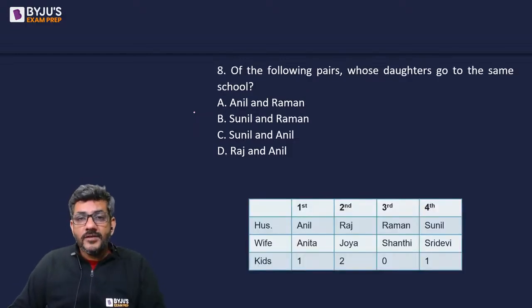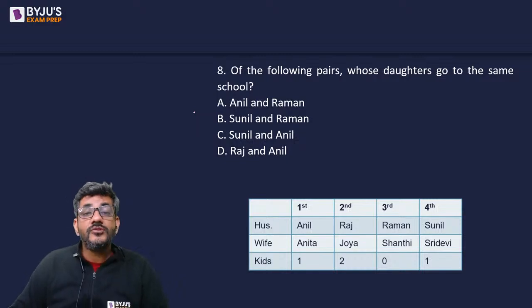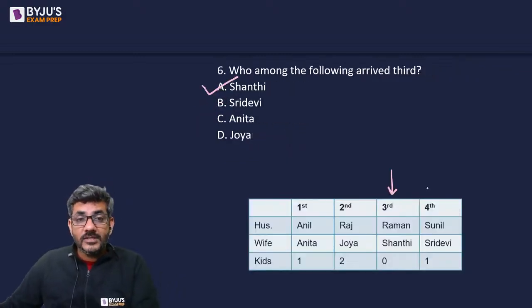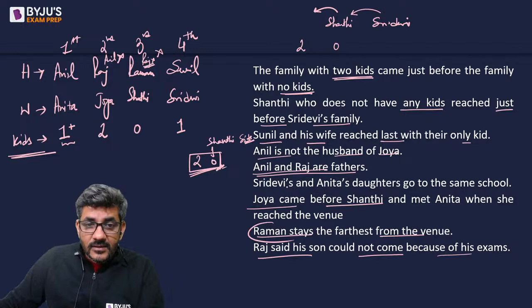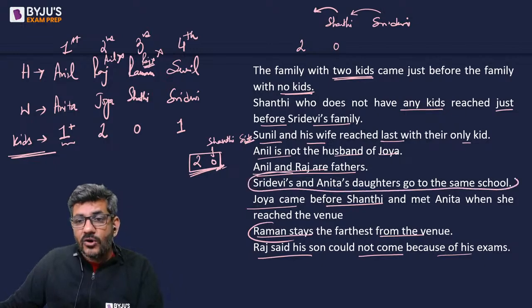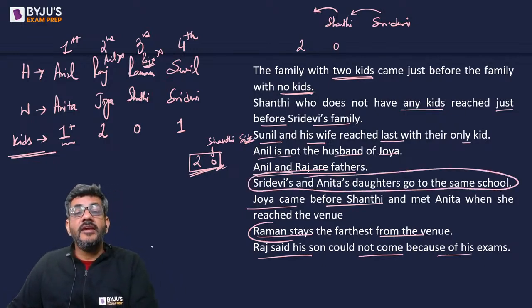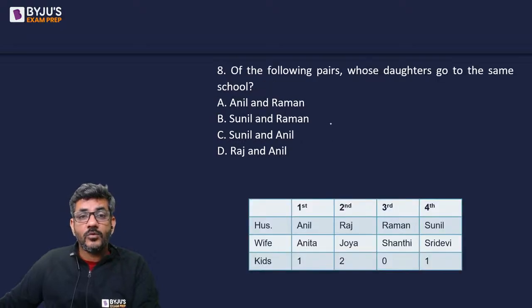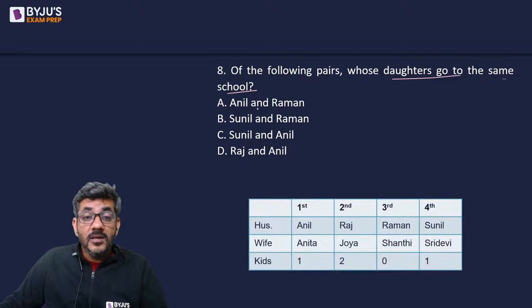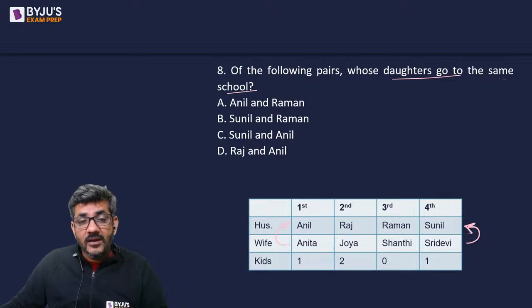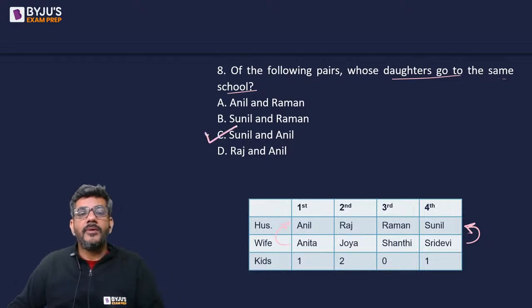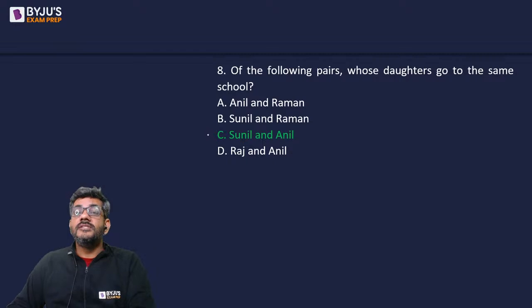Next, of the following pairs, whose daughters go to the same school? It was given to us that Sri Devi's and Anita's daughters go to the same school. That's exactly what the question is asking. But we are given the names of the husbands. Sri Devi's husband is Sunil. Anita's husband is Anil. So Sunil and Anil are the two people whose daughters go to the same school.